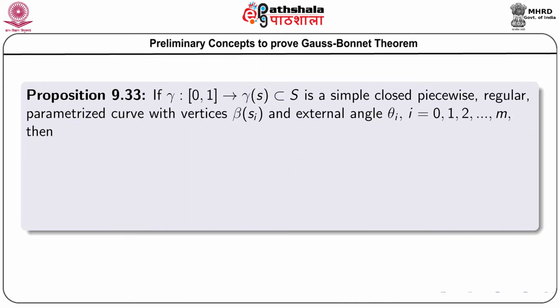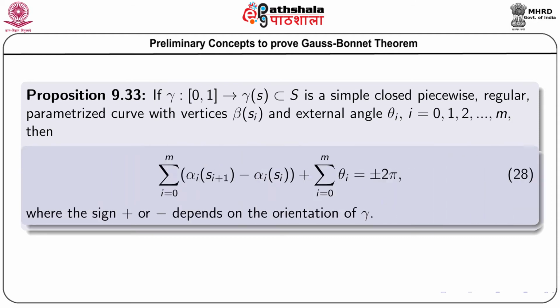Now, the statement of the next proposition is this one: if gamma is a mapping from 0 to 1 to gamma s, that means it is a curve, is a simple closed piecewise regular parametrized curve with vertices beta s I, that means for each arc the vertices are beta, beta Si, and the external angles are theta I, where I is from 0 to m.